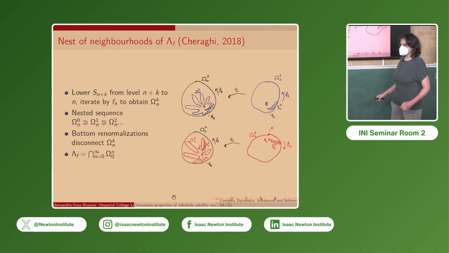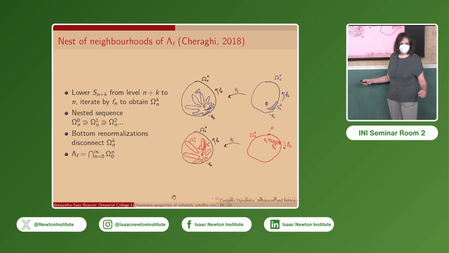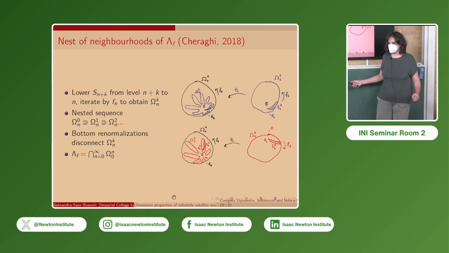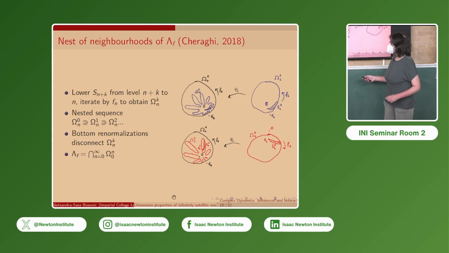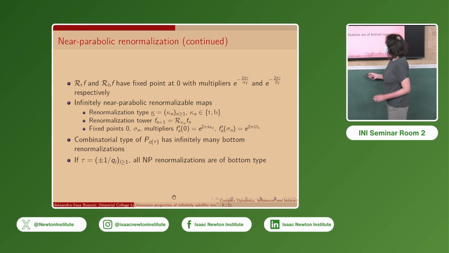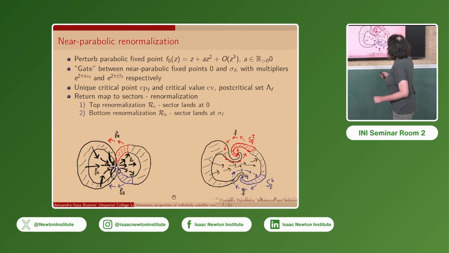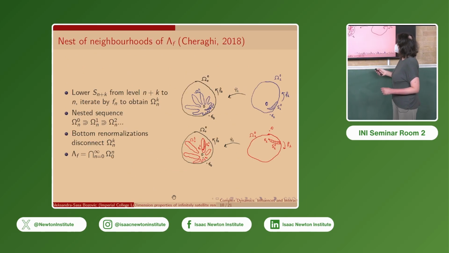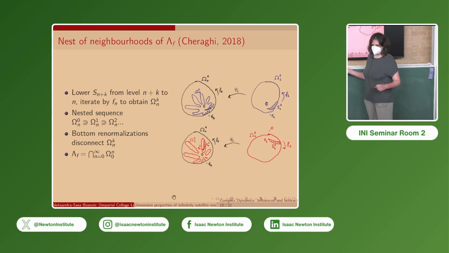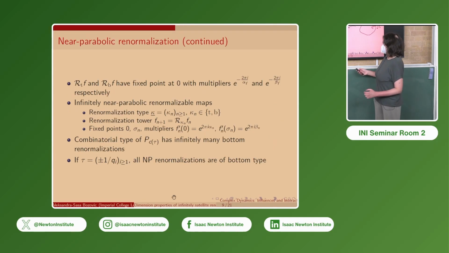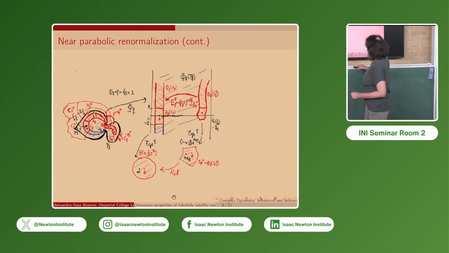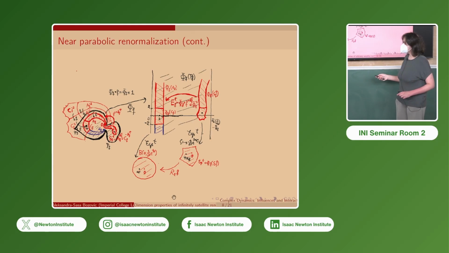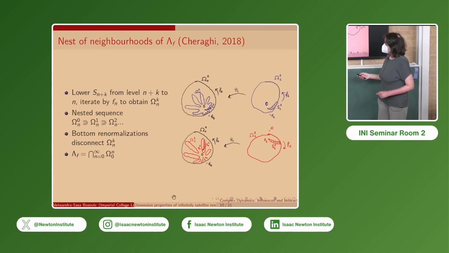So we can use the near parabolic renormalization to construct nests of open neighborhoods which shrink towards the post-critical set. We take these renormalization sectors, depending on the type, on level n plus k, then we lower them by the changes of coordinates, the compositions of the inverse of this exponential map and the inverse of the Fatou coordinate, to level n.